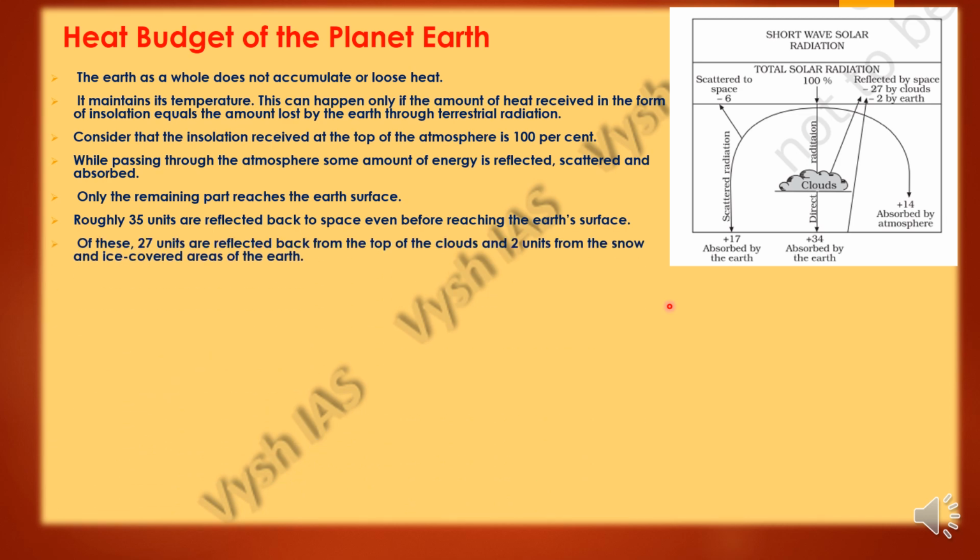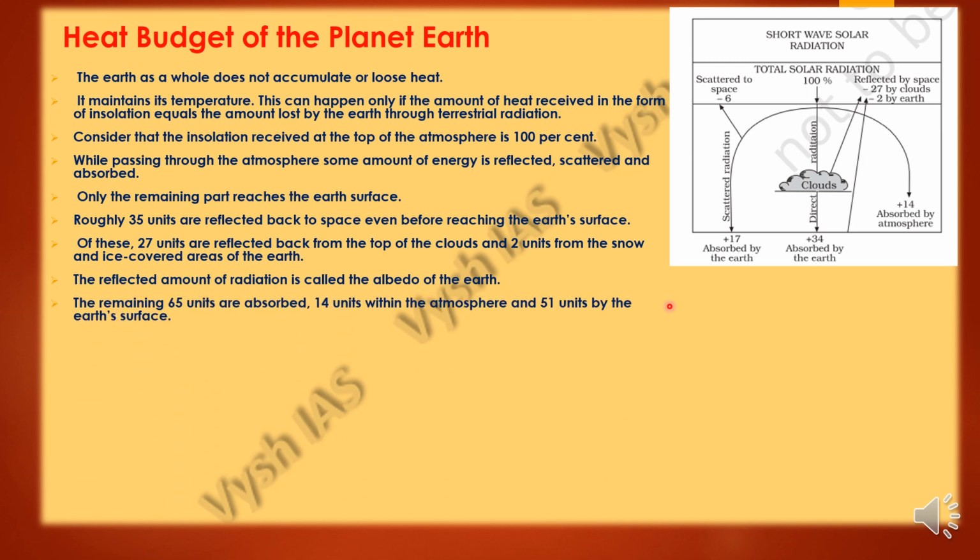Out of these 65, 27 units will be reflected back from the top of the clouds, and 2 units because of the snow and ice covered areas of the earth. Now the reflected amount of radiation is called the albedo of the earth. Whatever the earth did not receive and sent back, that is the albedo of the earth, the reflected amount of radiation. This is the right term. The remaining 65 units are absorbed, out of which 14 units within the atmosphere and 51 units by the earth's surface.